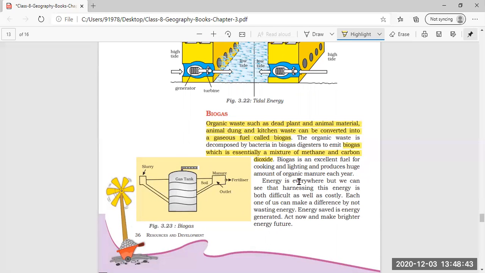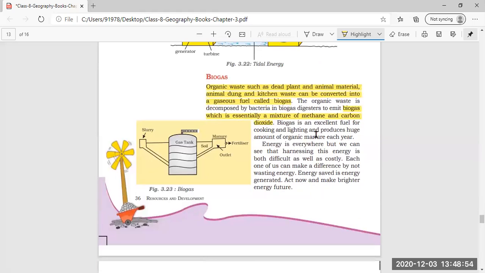Biogas is an excellent fuel for cooking and lighting and produces a huge amount of organic manure each year. So it is an excellent fuel. Most of the people use this biogas nowadays, also in the villages. Energy is everywhere, but harnessing this energy is both difficult as well as costly. To set up the project to produce energy, it costs a lot.